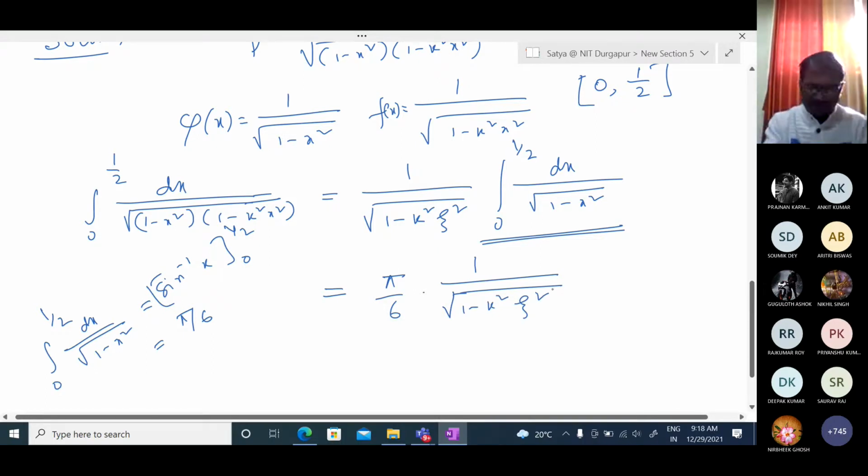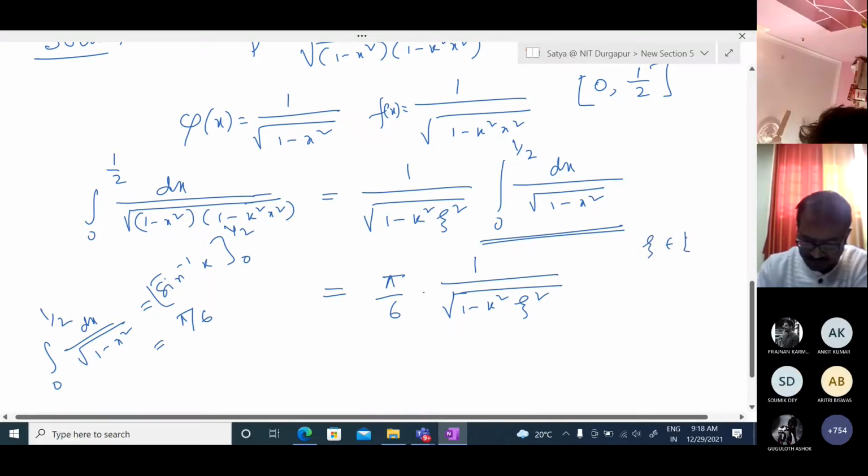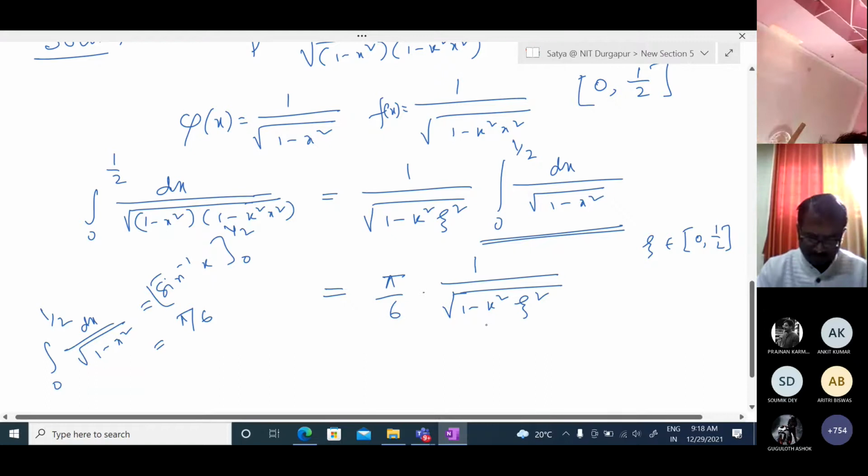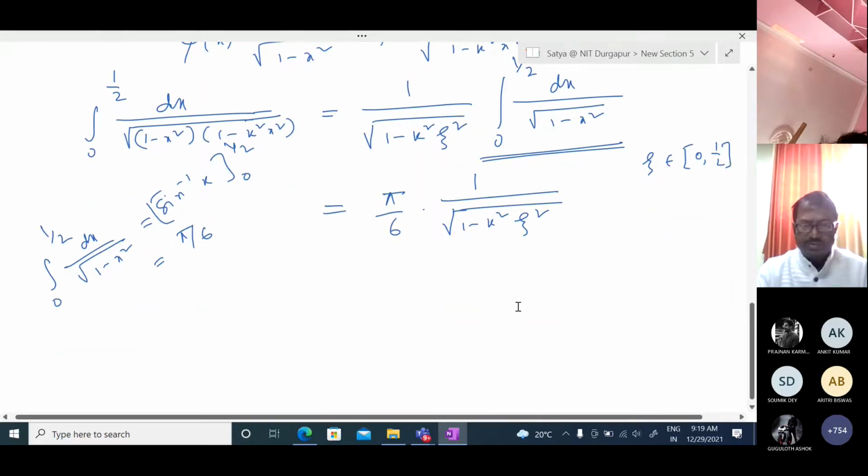Now zeta belongs to 0 to half. You can see this one is monotone, that means either increasing or decreasing. If we take zeta equal to 0, we are getting 1. So it is going to less values in this portion, and if we take it half, then it is going to give a bigger value. Since it is monotone, if we take zeta equal to 0, we are getting the lowest value. So we can consider pi by 6, we are getting k equal to 1.